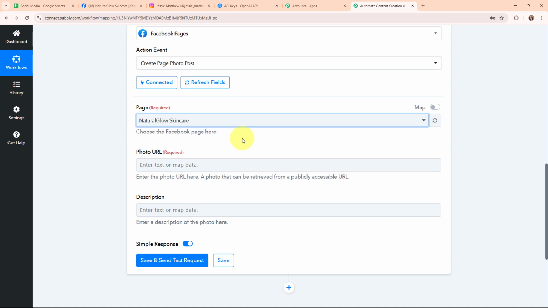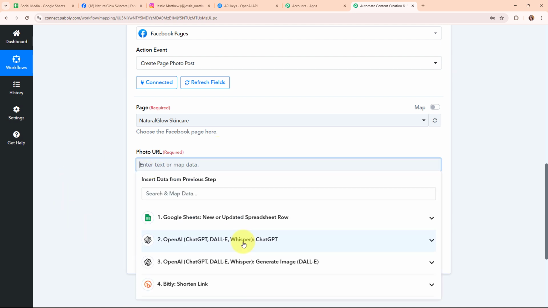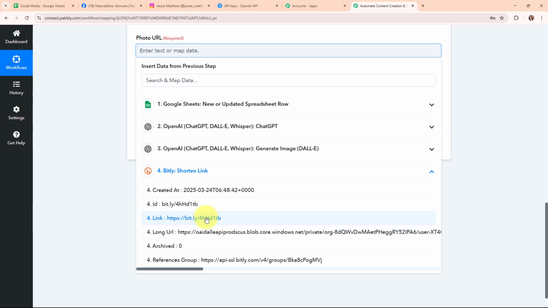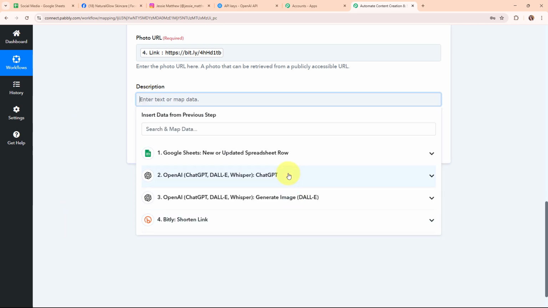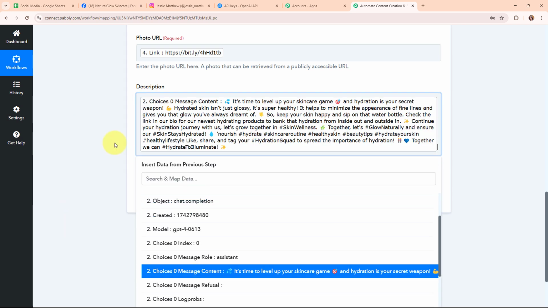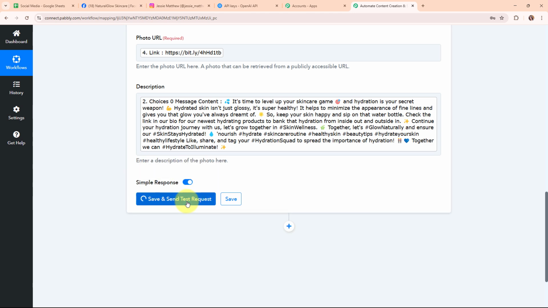So this is my Facebook page, and after selecting the page, it is asking me to enter the photo URL. For the photo URL, I'm going to enter the URL that I've received in my Bitly action step. So this is the short link URL of the image, and then it is asking me for the description. Here I'm going to map the description that I've generated using OpenAI. So this is the description, and then I'm going to click on save and send test request.